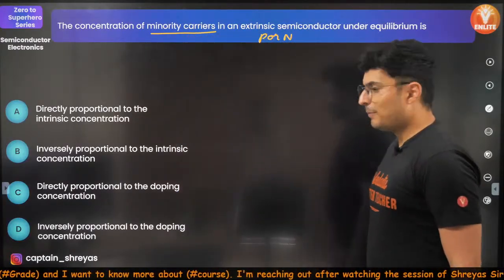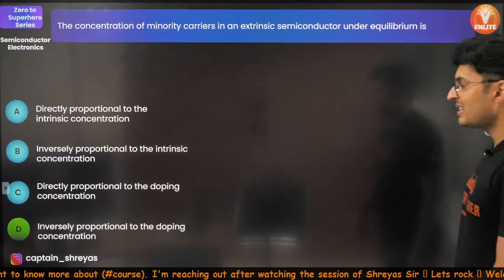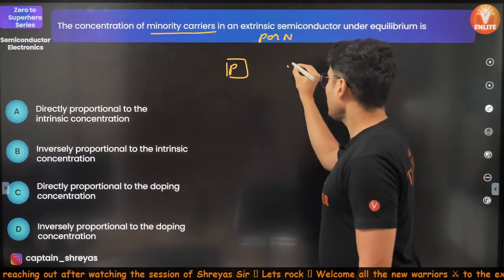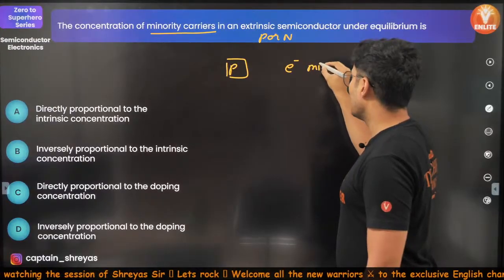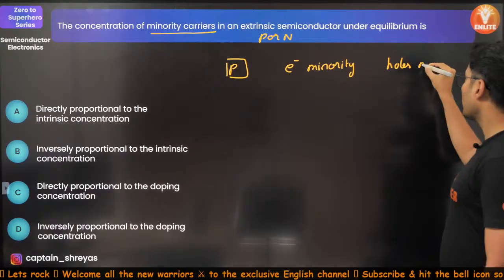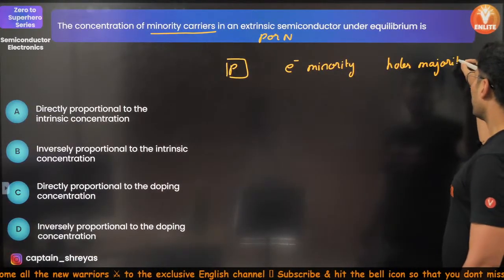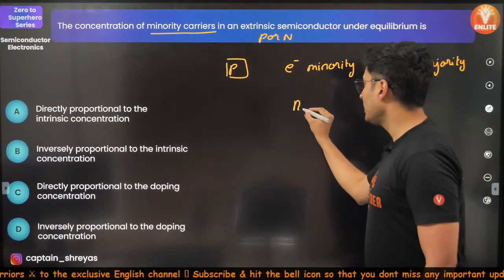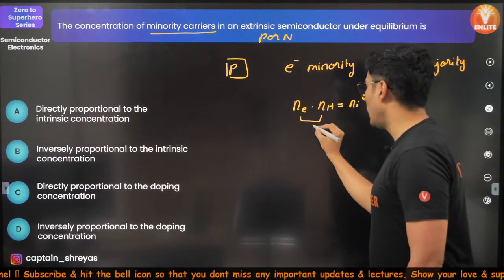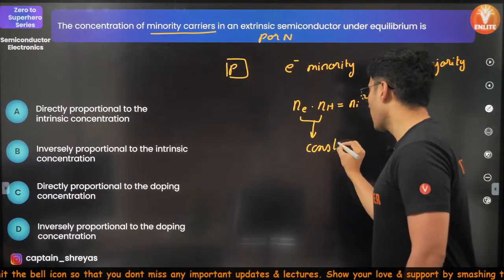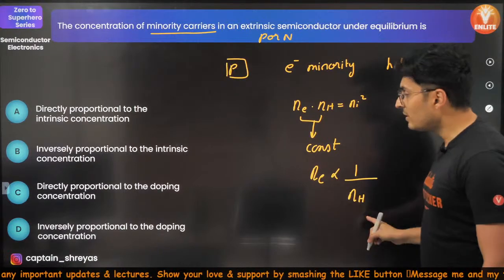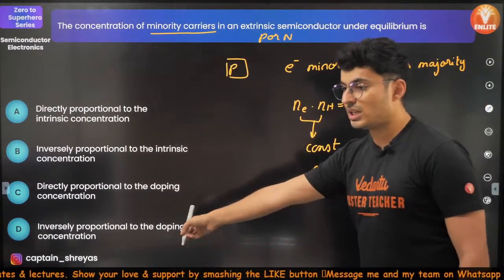Is it C? No, it is D. It is inversely proportional. See, if it is a p-type semiconductor, then electrons are minority and holes are majority. And what did we just see some time back? Ne into NH is Ni square. So the product is constant. What does it mean? Ne is inversely proportional to NH. Inverse.